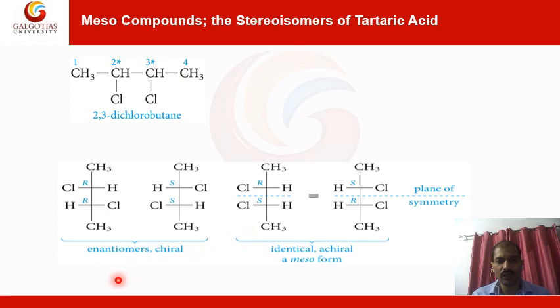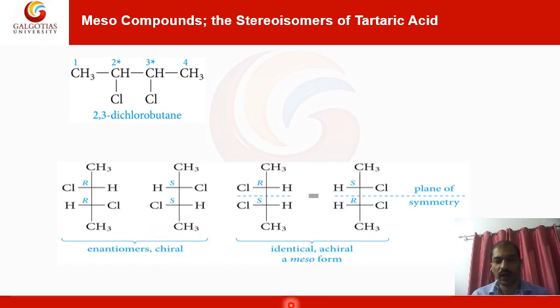Here you can give the nomenclature. By the priority rule you can assign R and S, and with that, if a number of examples or molecules has been given, you can easily find out which is an enantiomer and where the chiral center is.